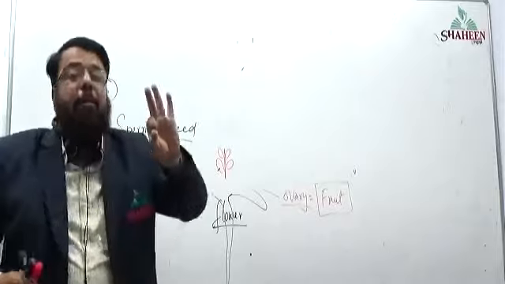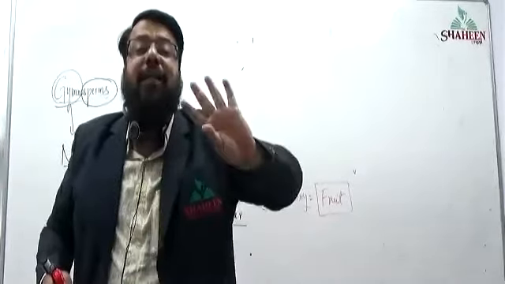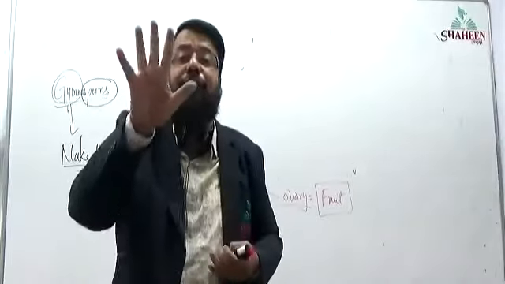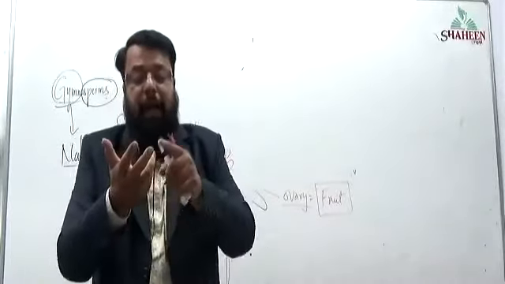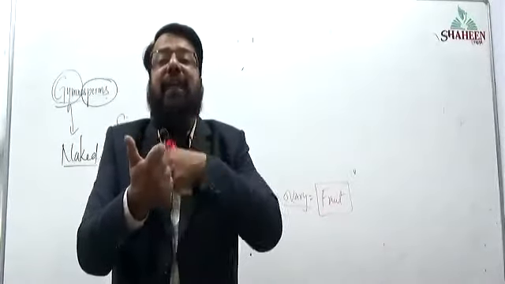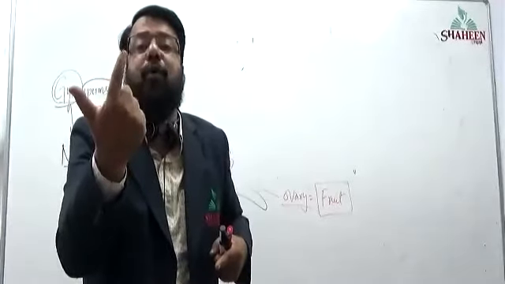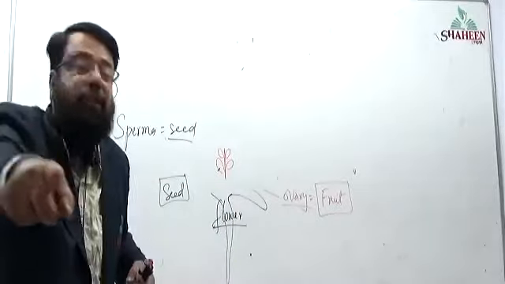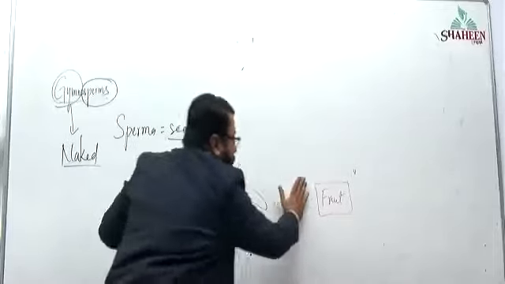So three groups we have completed, that is algae, bryophytes, pteridophytes, and then next one we are talking about is gymnosperm. This is the fourth group of plants. Gymnosperms are those plants which produce what kind of seed? Naked seed. Why naked seed? Because there is no ovary, there is no fruit.